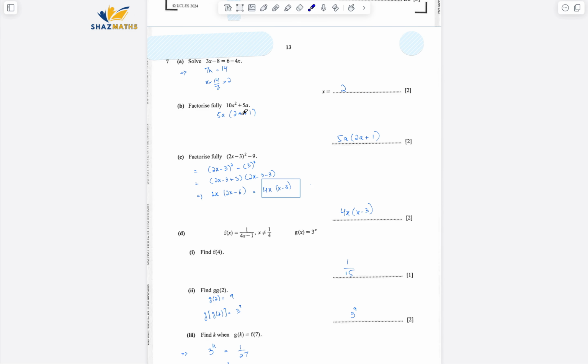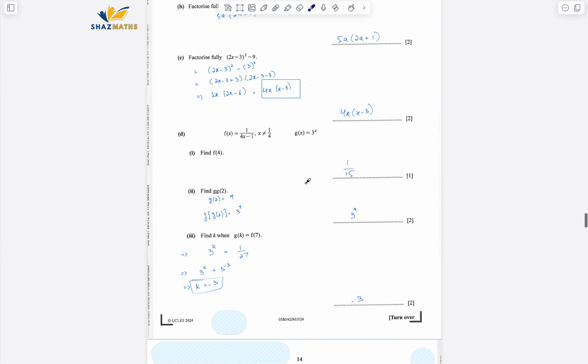Fully factorize, so you take out the common term, that is 5a, and then you're left with 2a plus 1 inside, and that's it. For this one again, it's a square minus 3 square b square, right? So it's a plus b and a minus b. I simplified this out. Again, in the terms inside the bracket, there was another common thing, so I took that as common. Ultimately got this as the answer, 4x times x minus 3.